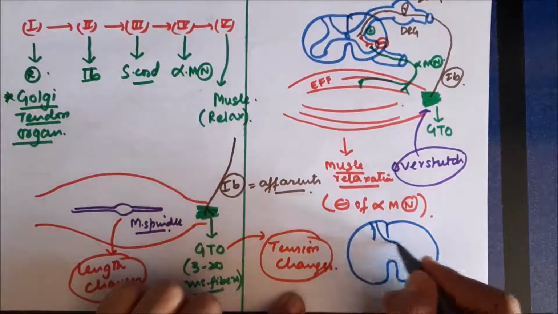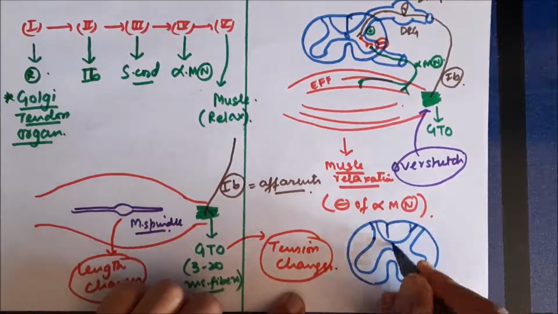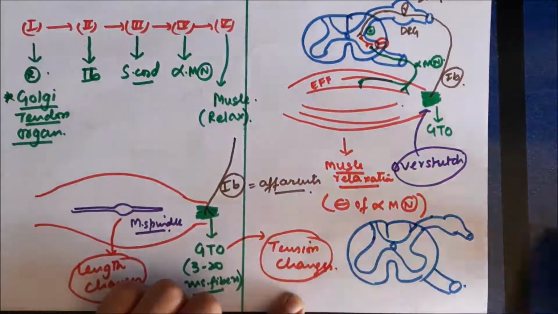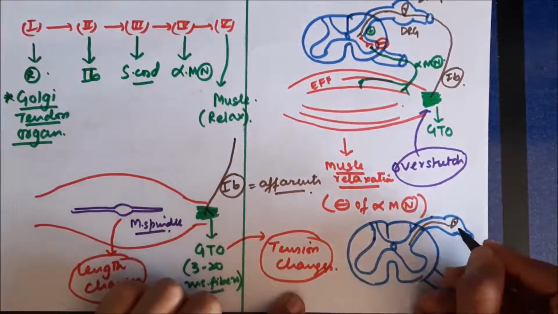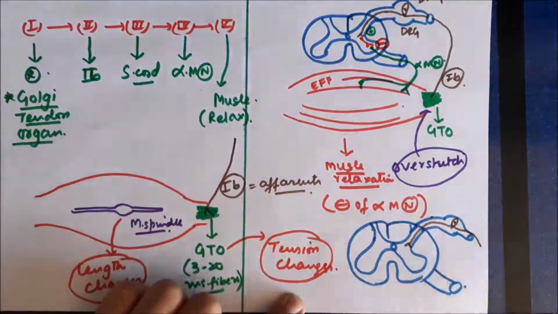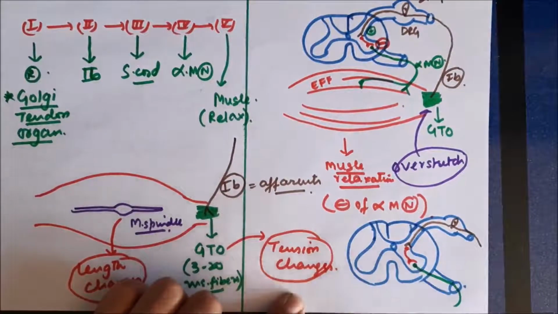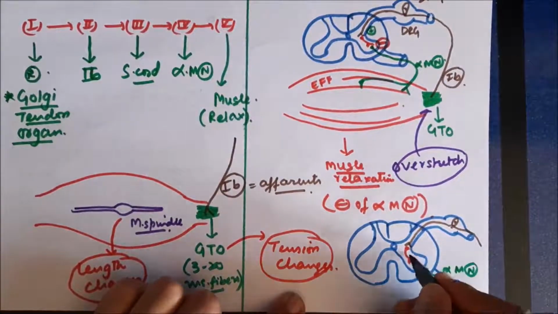Now if we take a closer look at this, this is the spinal cord. So this is the dorsal root ganglion. Again, this is the ventral horn. So this is the dorsal root ganglion cell, and it brings afferents from the central process, the spinal cord, and this inhibitory cell causes inhibition of alpha motor neuron.